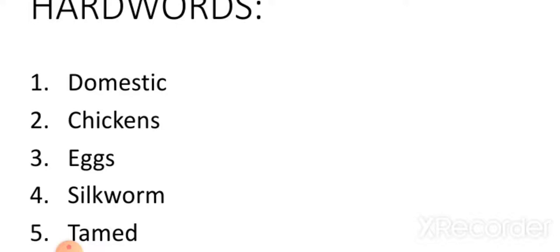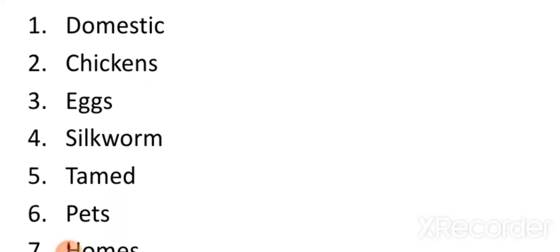What is the spelling of eggs? Which animals give eggs? There are two animals that give us eggs. First is hen, and second one is duck. These two animals give us eggs. Eggs, eggs. Fourth one, silkworm.